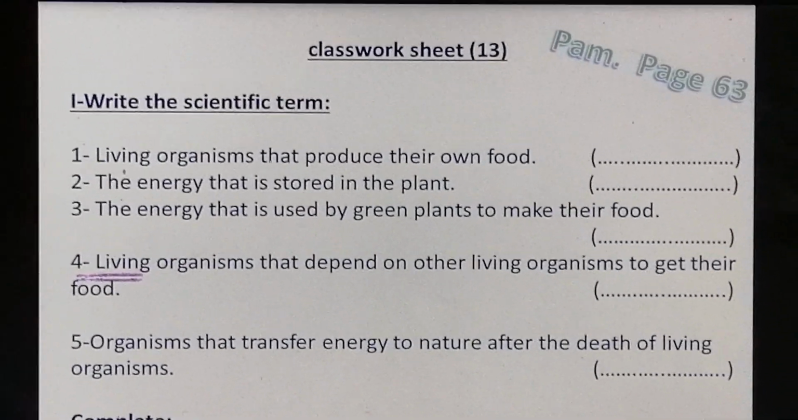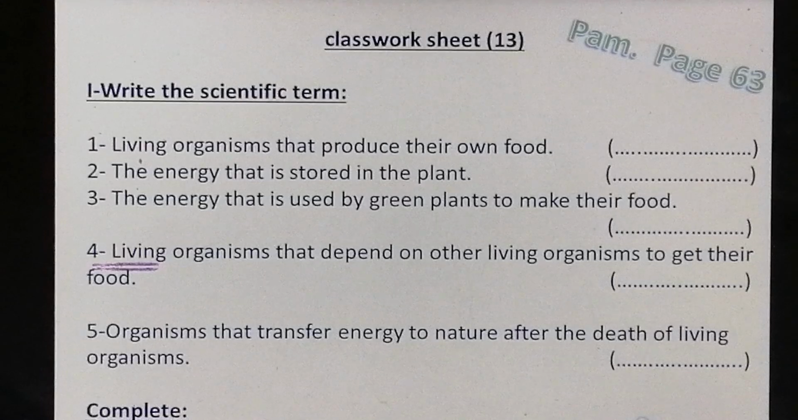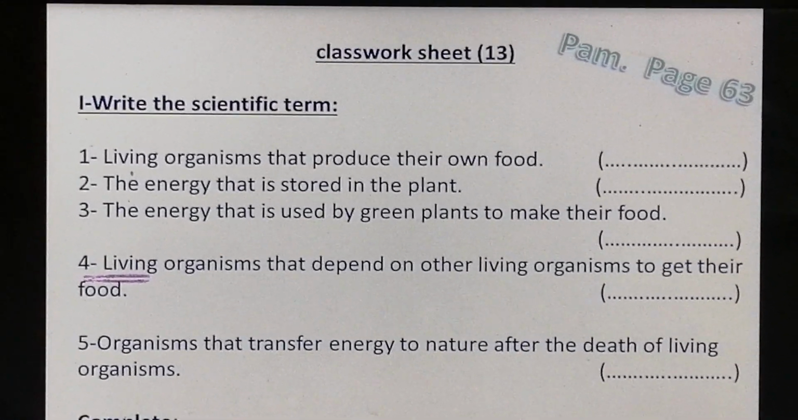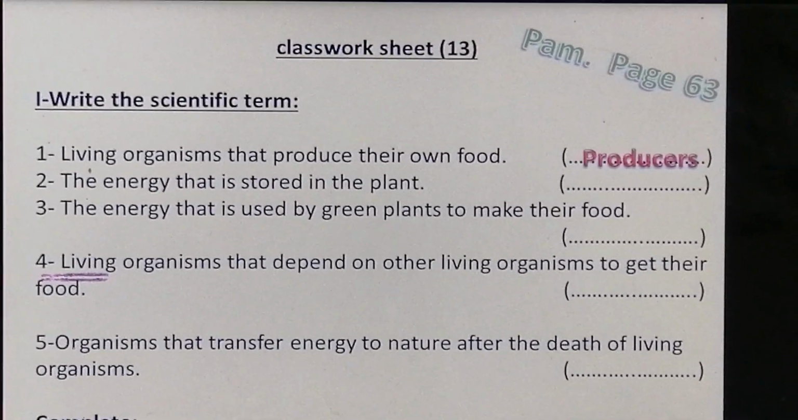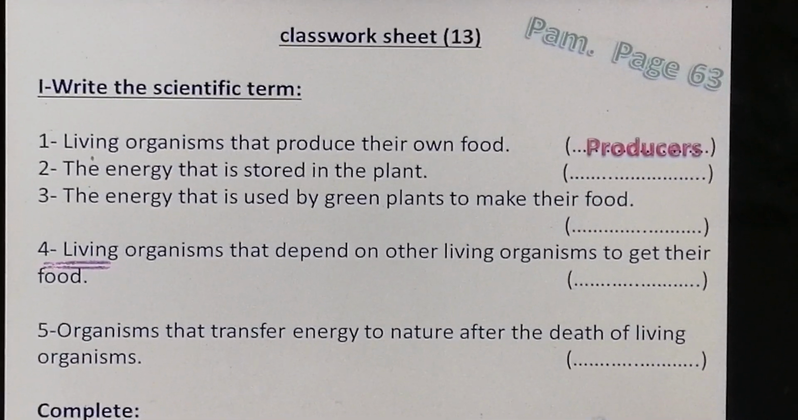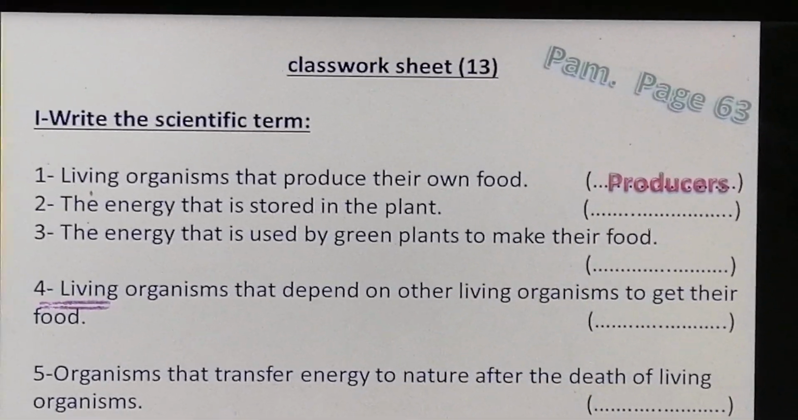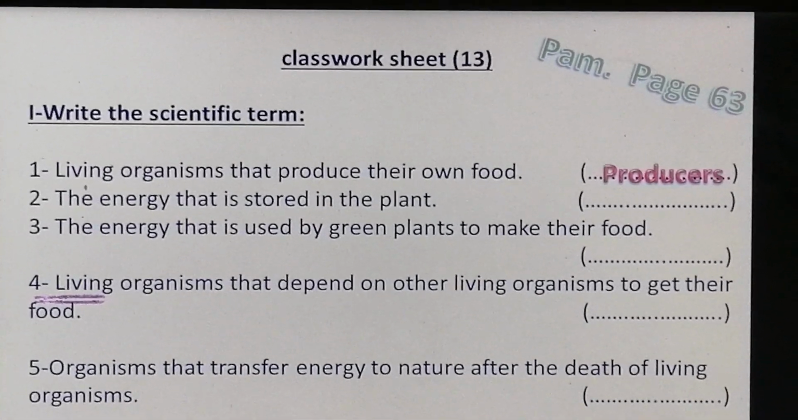Open page 62, class worksheet 13. Number 1, write the scientific term. Number 1, living organisms that produce their own food. What are the organisms that can make their own food? They are producers or autotrophic organisms. You cannot write plant because plant is an example of producers. You have to write producers.